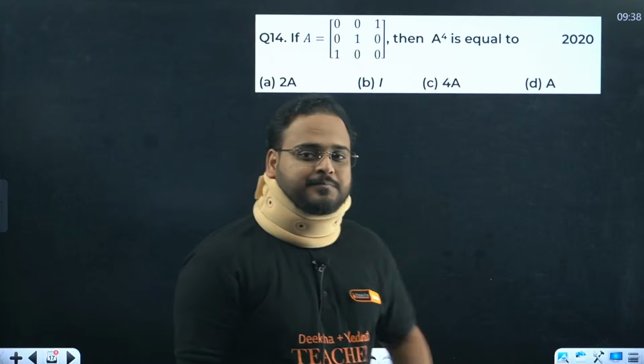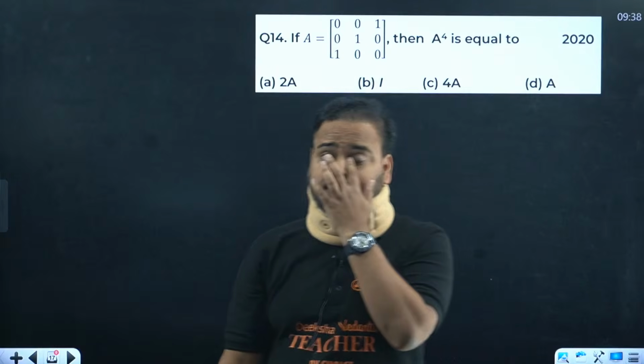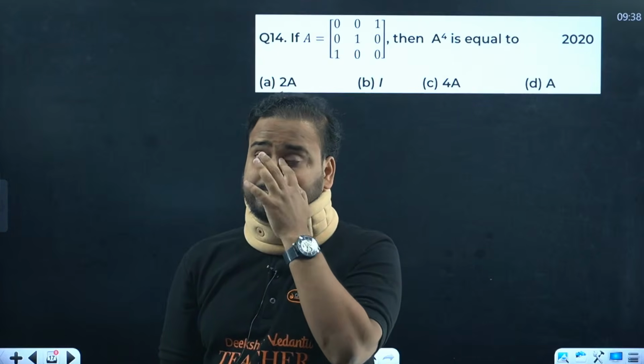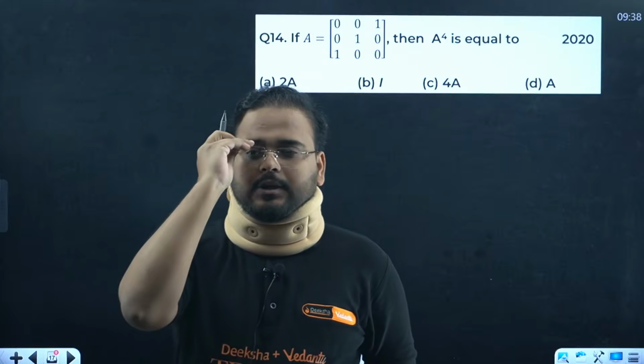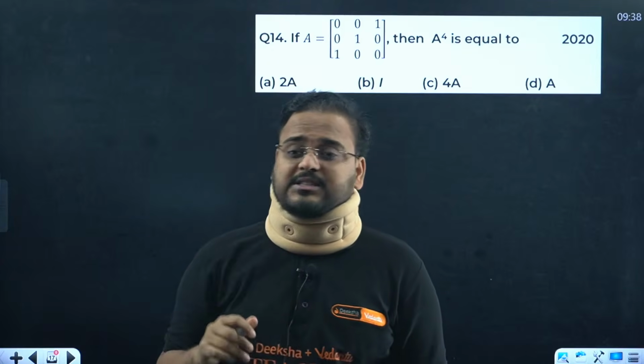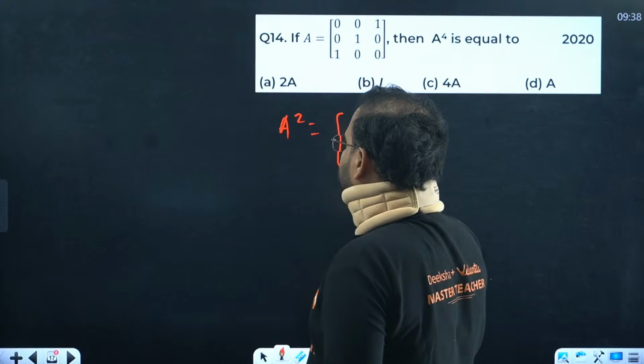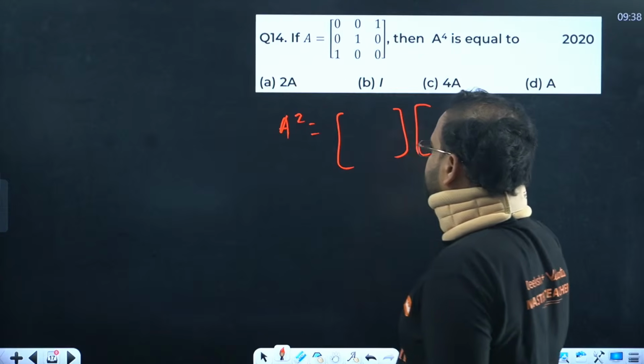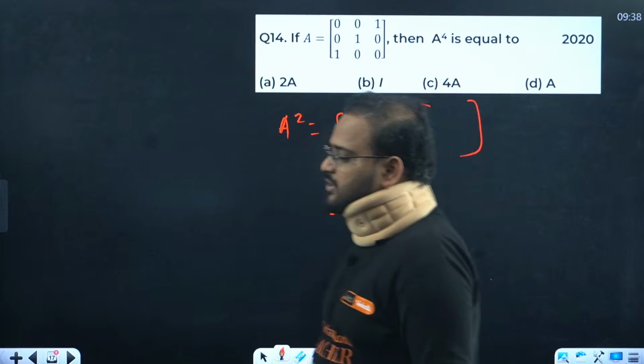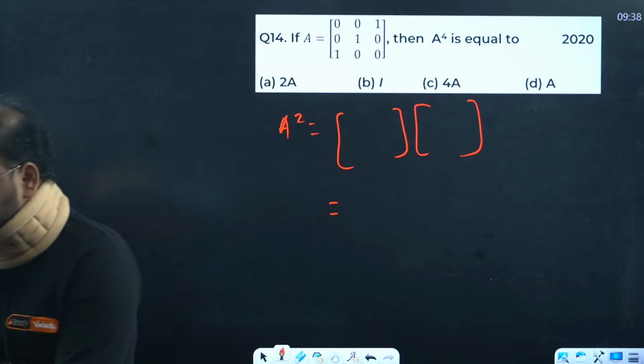Question number 14. Everyone, how to solve it? As I mentioned, whatever power they're asking for A, just simply find A square. Find the A square value, you're going to get the answer. I'm not solving this question, guys.